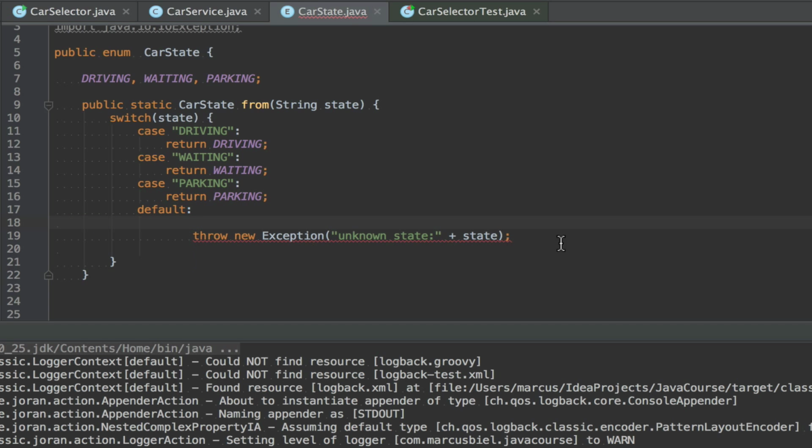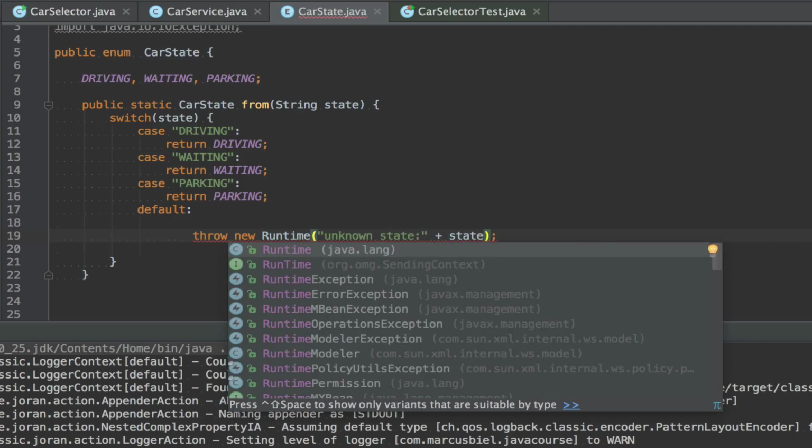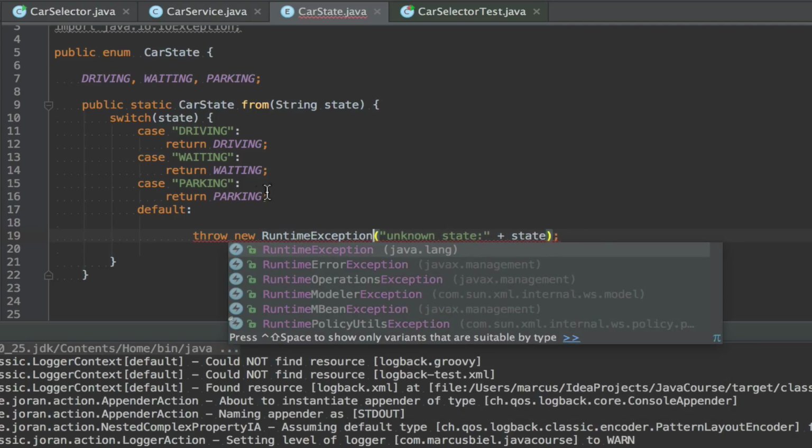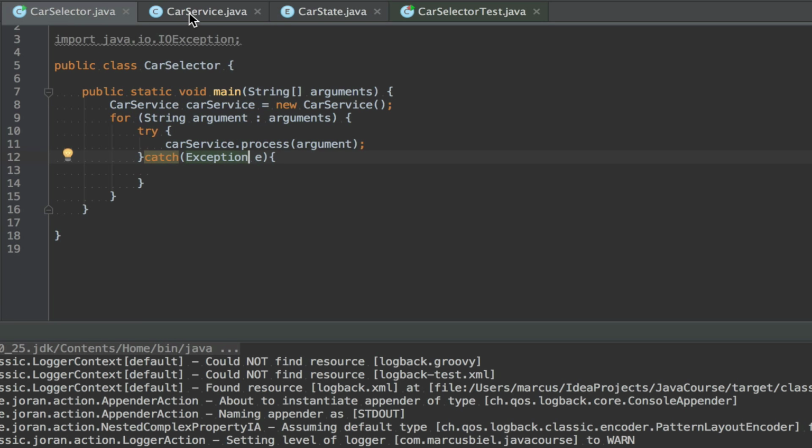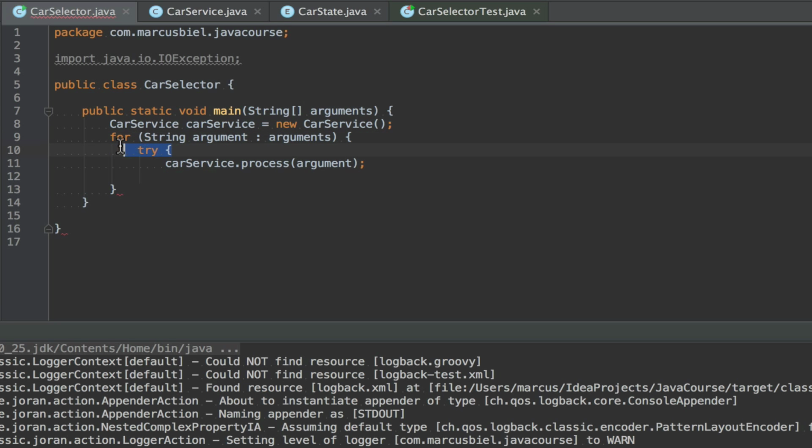For the time being, I add the runtime exception, but I will change it very soon, because now I want a validation added. And this can be done in the following way. I remove all that try catch.